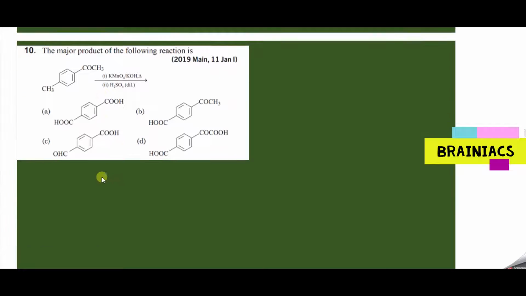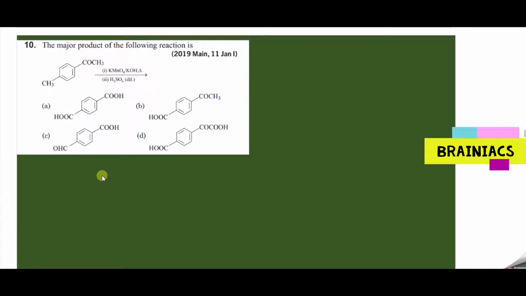Okay, now the next question. Try out this question. The major product of the following reaction is? Can you tell? Write out. So here just analyze the compound. You can see here a benzene ring, and you have C double bond O CH3, that's a methyl ketone, we know, and below you can see a CH3 group is being connected.